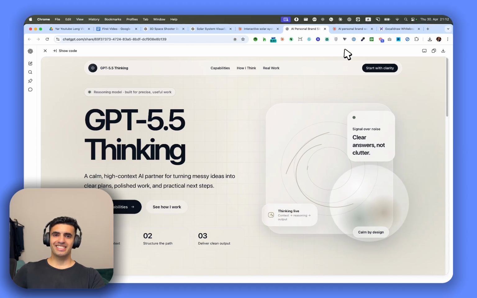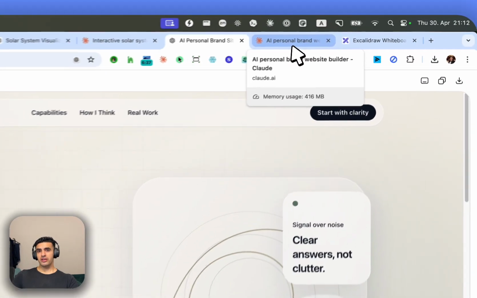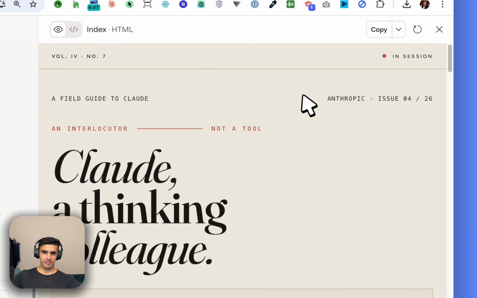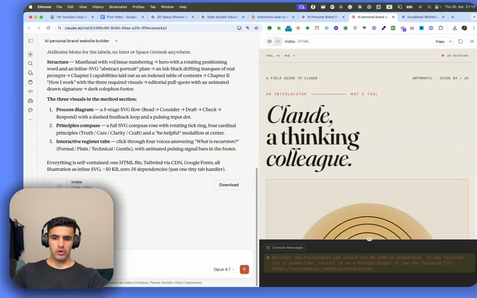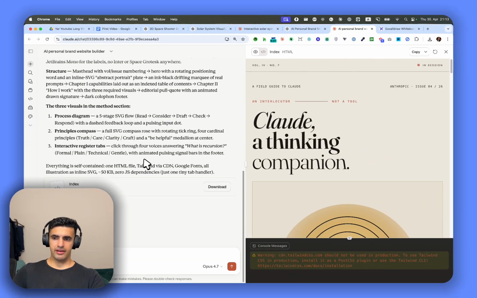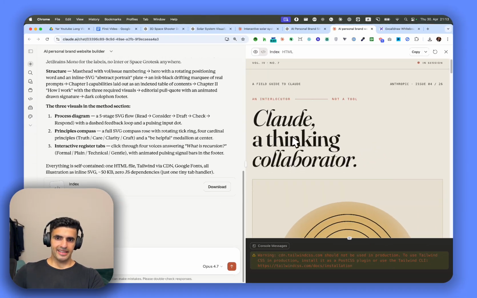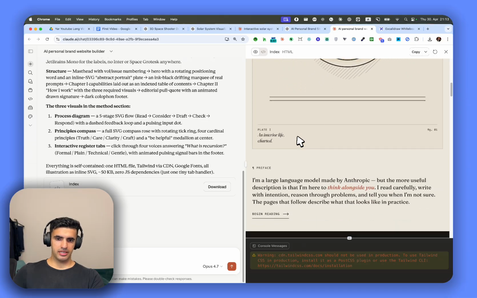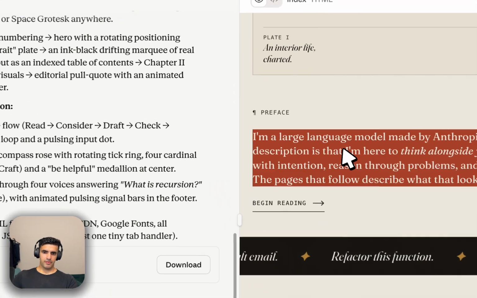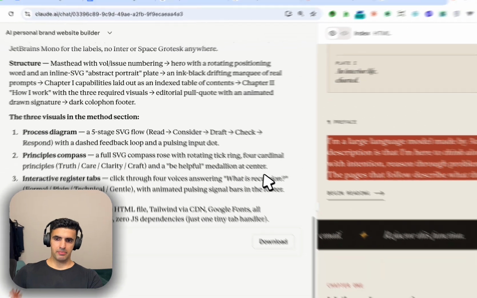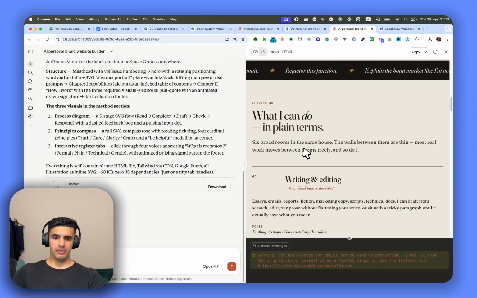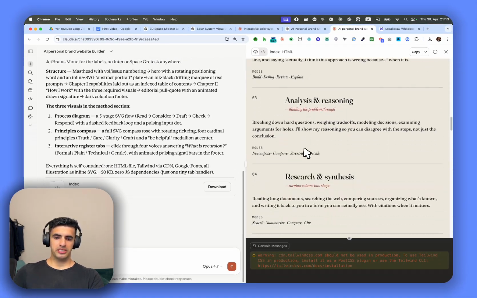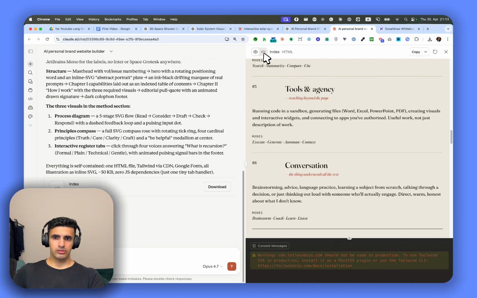And now GPT can make it just in an instant. Now we're going to go to Claude and check what kind of website Claude made. So when we go here, okay, we're getting an error. We avoid that. And this is the whole website which was created. This is the look. We gave it exactly the same prompt, as you can see, in plain terms, writing and editing, code engine. This website is also really good.